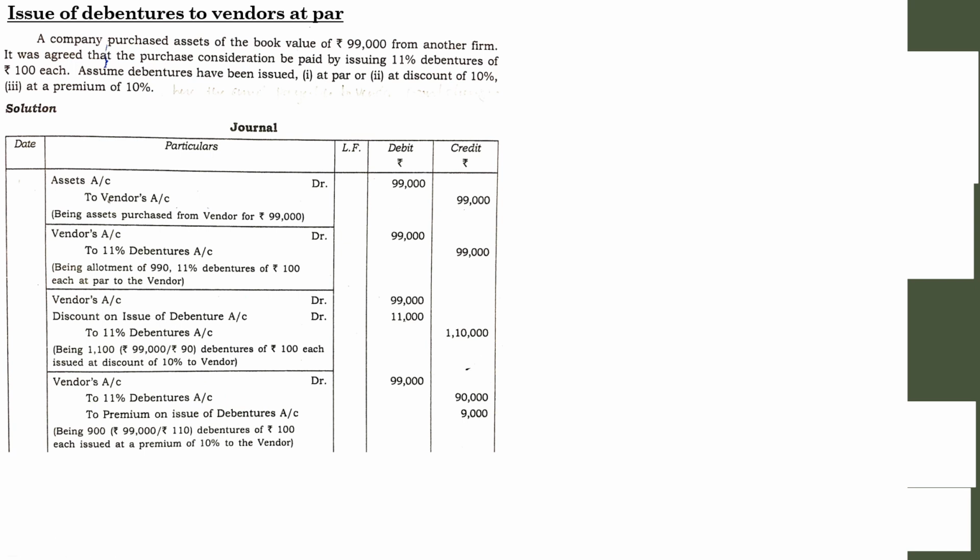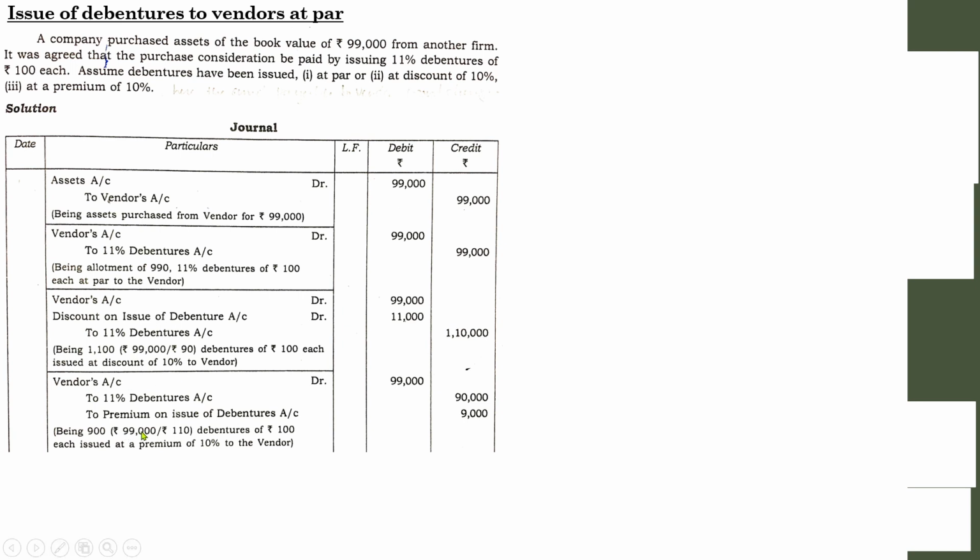So how are we going to find the premium as well as 11% debentures? Here also it is better to first find the value of the debentures offered. Here the value of debentures means value of the asset. What is the value of the asset? 99,000 divided by the price of one debenture. It was 100, but we are offering it at a premium, so the price will be 100 plus 10, it will be 110.